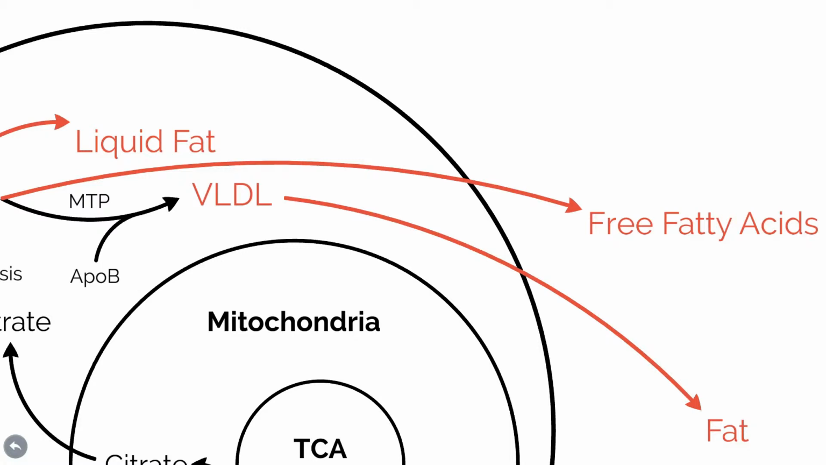Some of the fat is also exported in the form of free fatty acids. These can get into the muscle, causing muscle insulin resistance. Not all of the fat in the liver is able to get out, resulting in the accumulation of fat droplets in the liver. This can also lead to fatty liver disease.